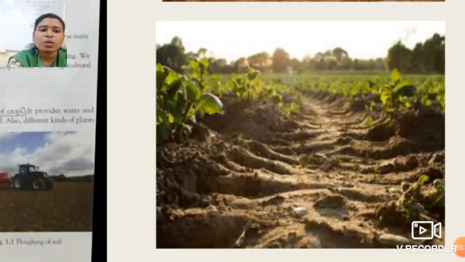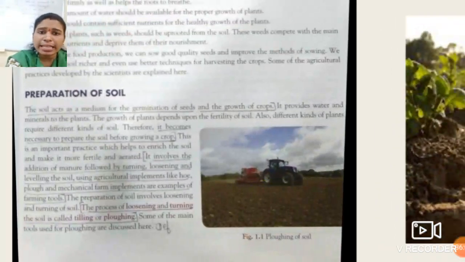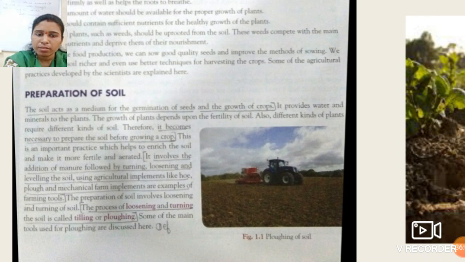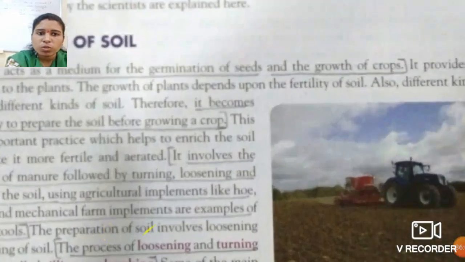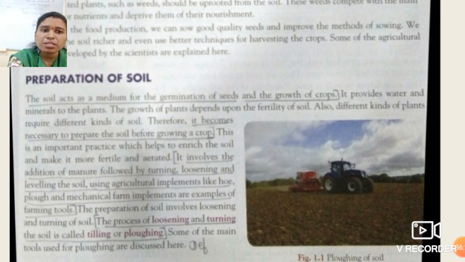See students, how is the soil prepared? What exactly is the preparation of soil? See in your textbook. The soil acts as a medium for the germination of seeds and growth of crops. For the growth of any crop, or for the germination of seed, they require soil. So soil is the medium for the germination of seed as well as for the growth of crops.